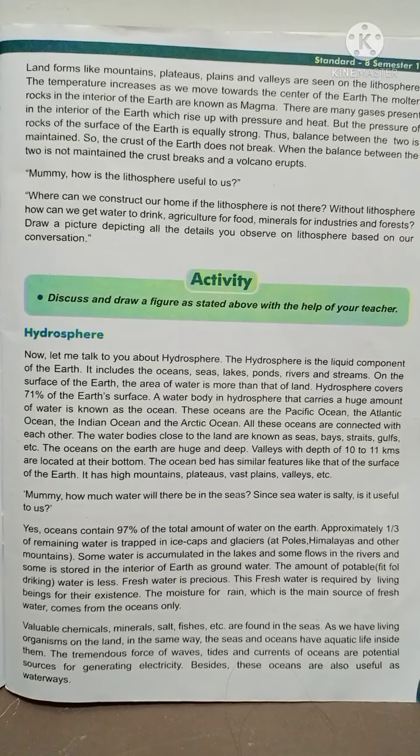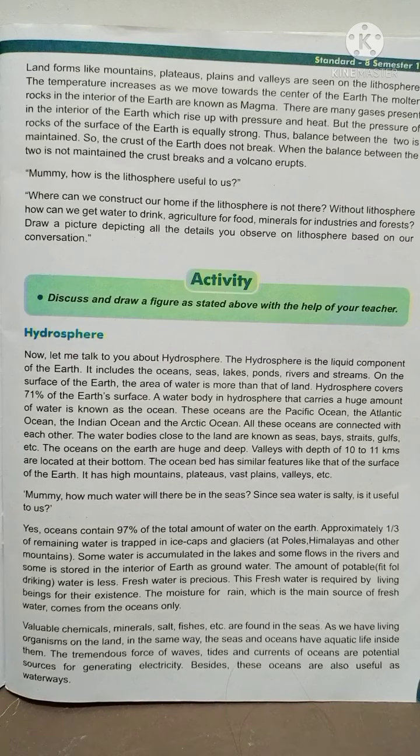Valleys with depth of 10 to 11 kilometers are located at their bottom. Depth means deepness. The ocean bed has similar features to the surface of the earth. It has high mountains, plateaus, vast plains, valleys, etc.